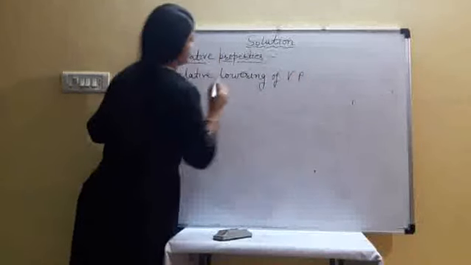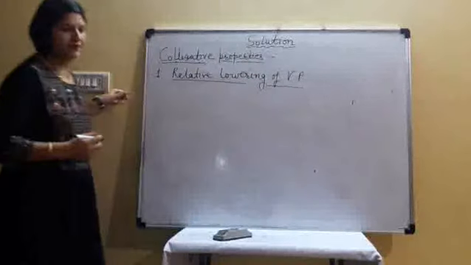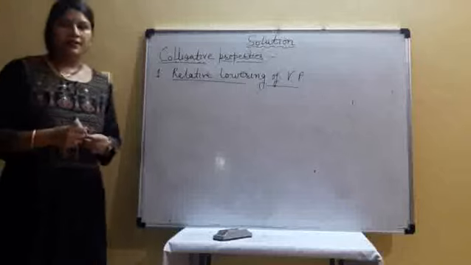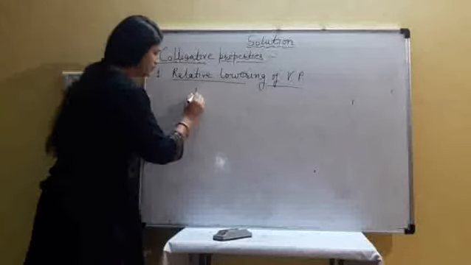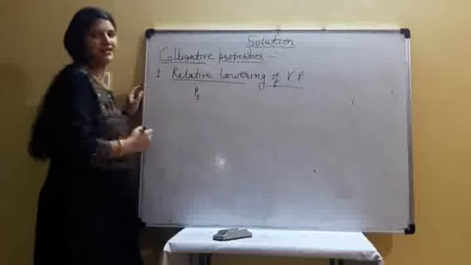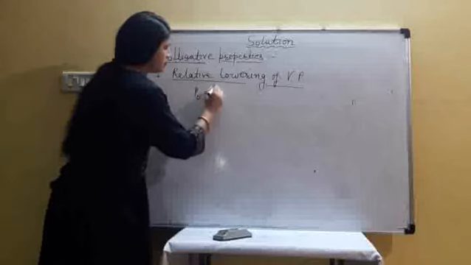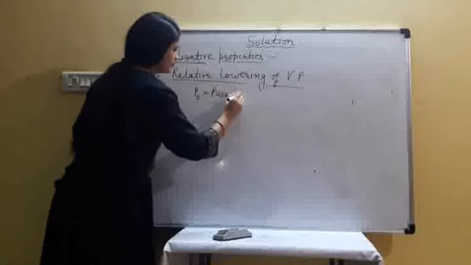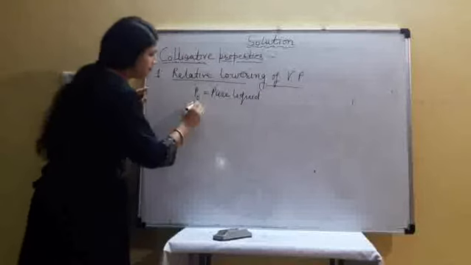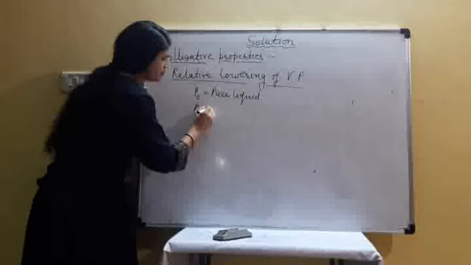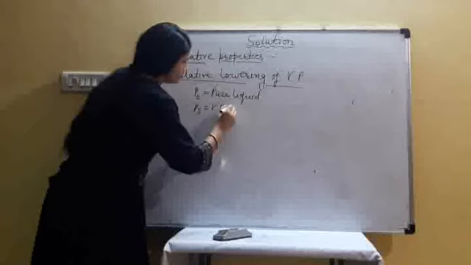VP represents vapor pressure. The pure liquid vapor pressure is P naught and the solution vapor pressure is PS. P naught represents the vapor pressure of the pure liquid and PS represents the vapor pressure of the solution.